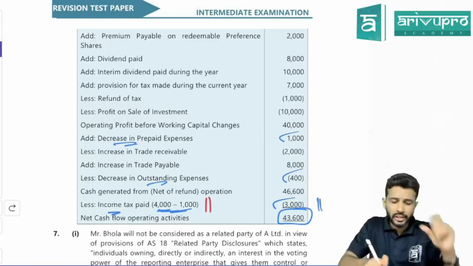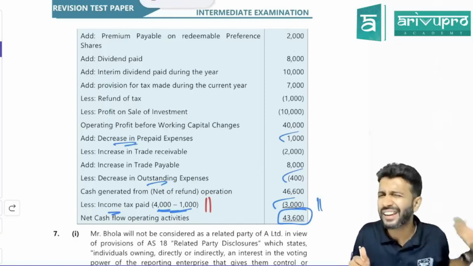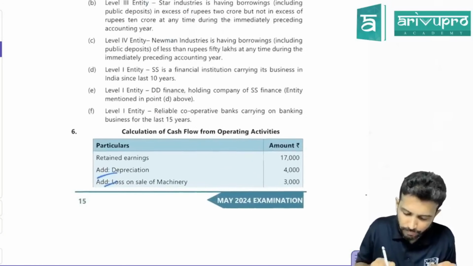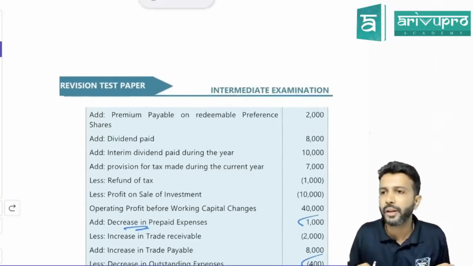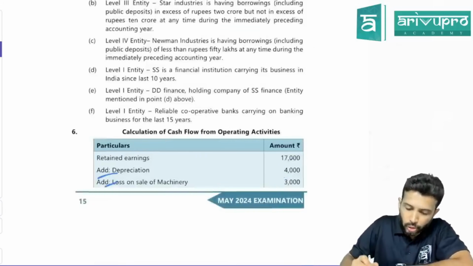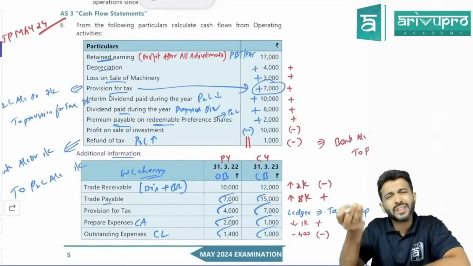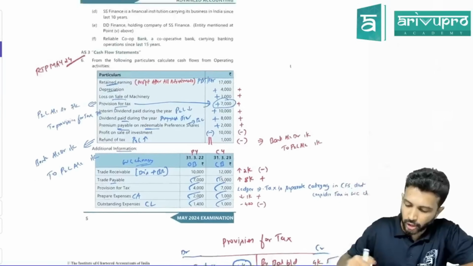No need to write in this what is non-cash, what is non-operating expense, non-operating income, like that. Category name and all not required. Simply take profit and go on doing the adjustment. Like here they've done. Add depreciation, add loss. Like that, you go on adding, subtracting, whatever it is. Finally, you'll get the number. Okay, this is a good problem with respect to refund of tax. That's the only good thing out of this. Rest everything is pretty much straightforward. Okay. All right. So this is about the RTP question.